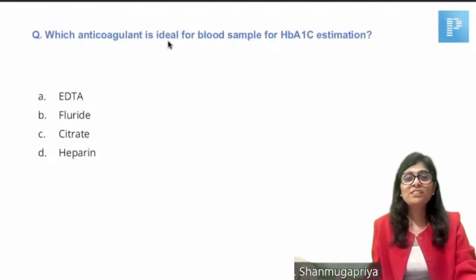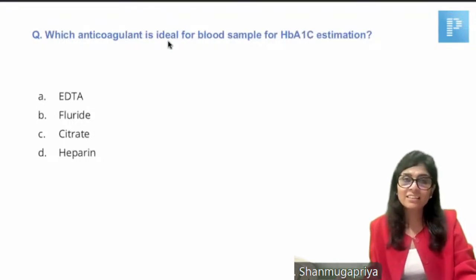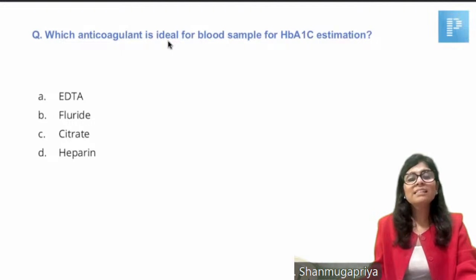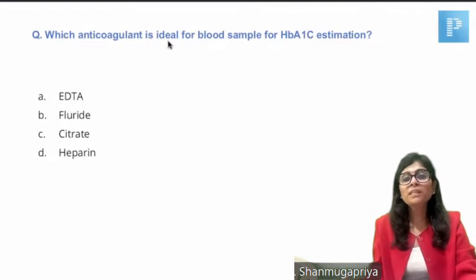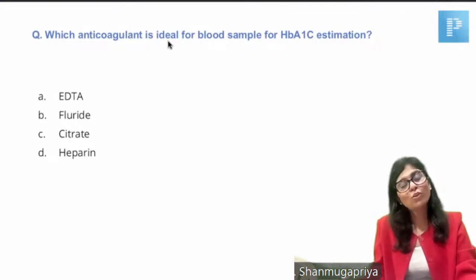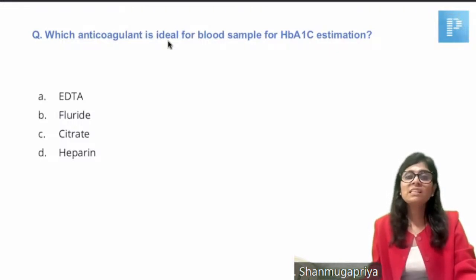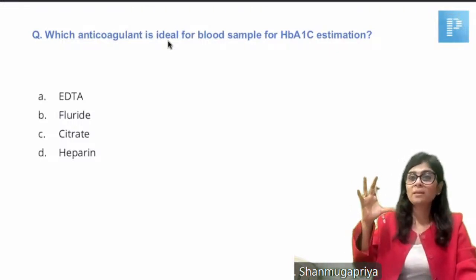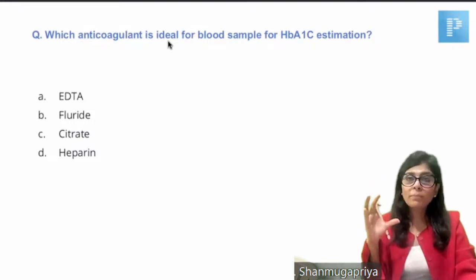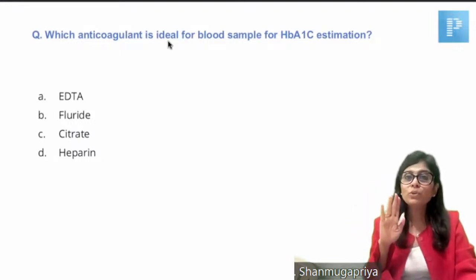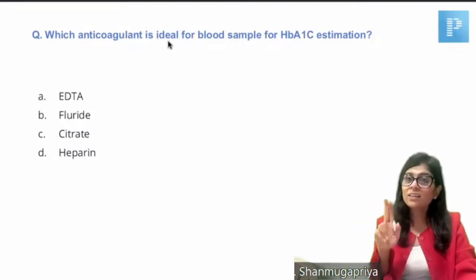Another question on blood collection tube again, right? So which anticoagulant is ideal for blood sample for HbA1c estimation? This also we have discussed in detail. Have I told you that for HbA1c estimation, you need a whole blood sample? Whenever you need a whole blood sample, you should not allow the blood to clot. So there should be an anticoagulant.